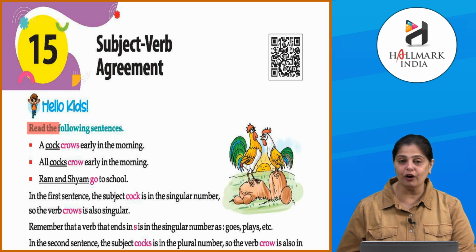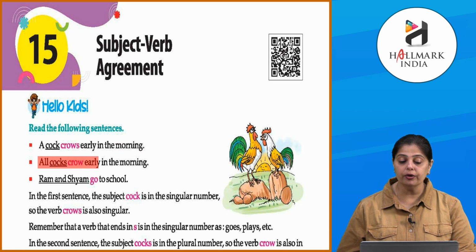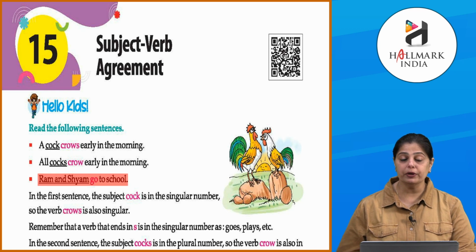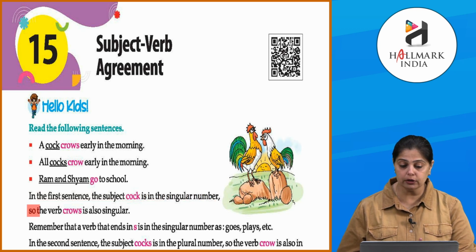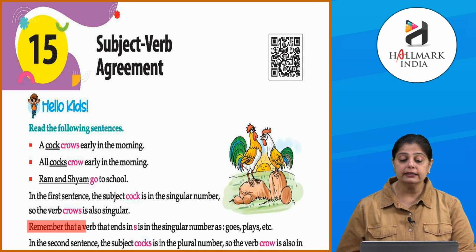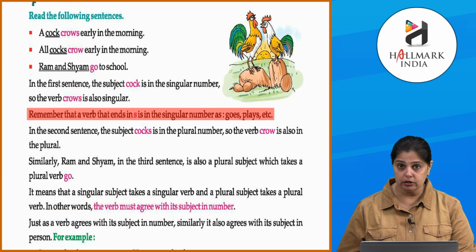Hello kids, read the following sentences. A cock crows early in the morning. All cocks crow early in the morning. Ram and Shyam go to school. So, बच्चों यहाँ पे फर्स्ट सेंटेंस में आप देखोगे जो कॉक वर्ड यूज हुआ है, it is in a singular number, one cock. तो द वर्ब क्रोज is also in singular number. अब रिमेंबर दैट a verb that ends in s is in the singular number, as goes, plays etc. ये सिंगुलर नंबर में यूज होता है.